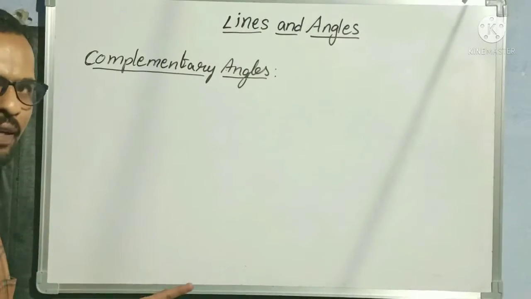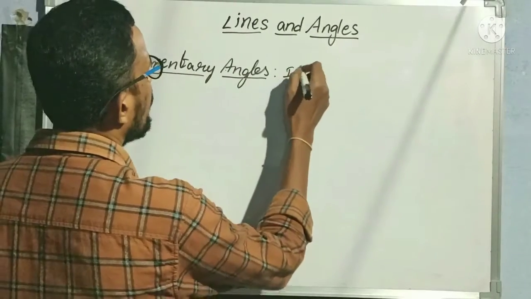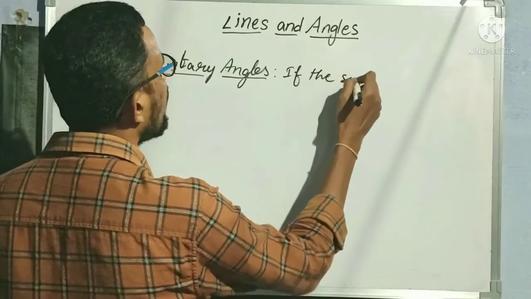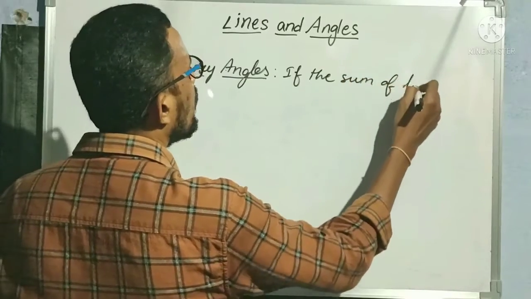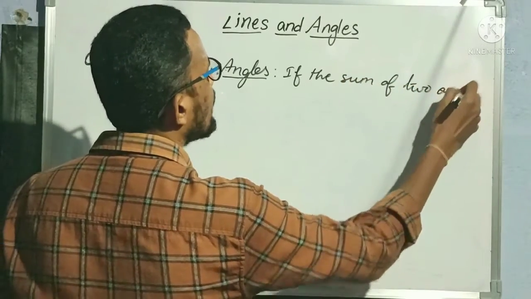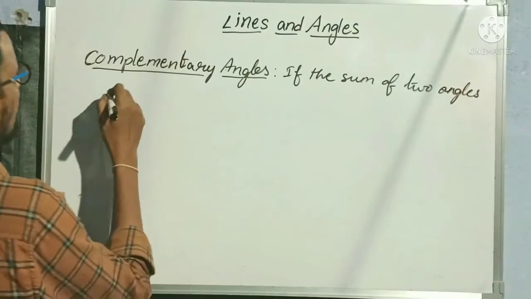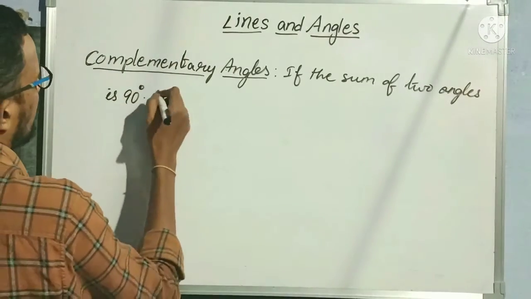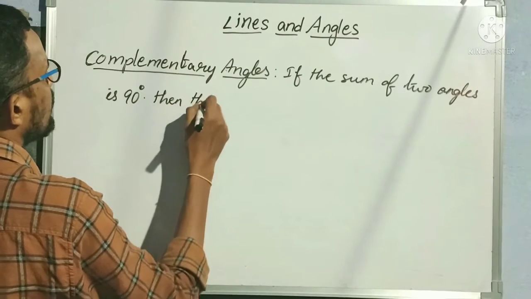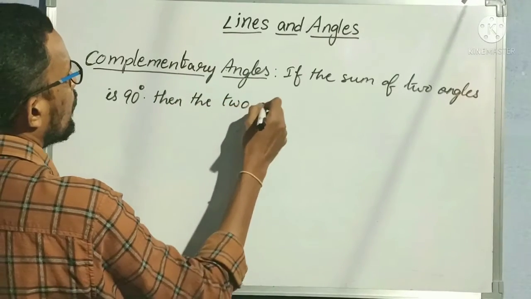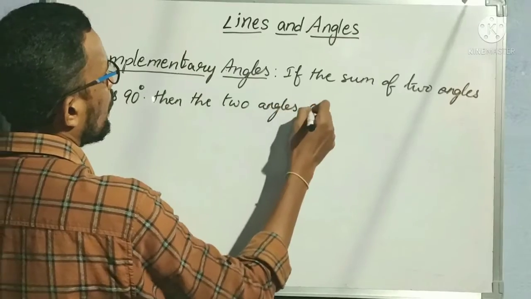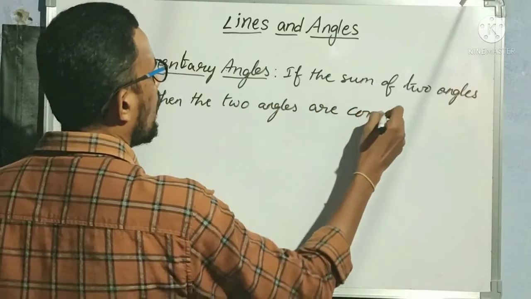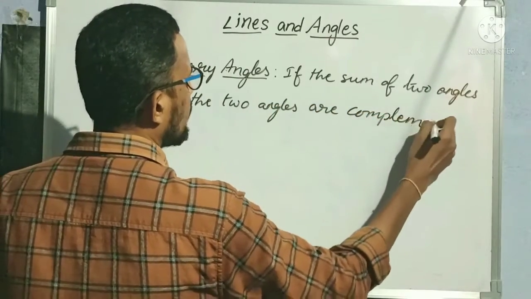Okay, complementary angles means if the sum of two angles is exactly 90 degrees, then the two angles are complementary to each other.